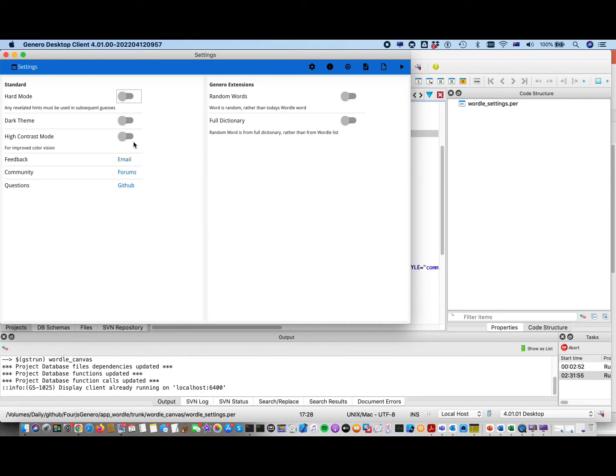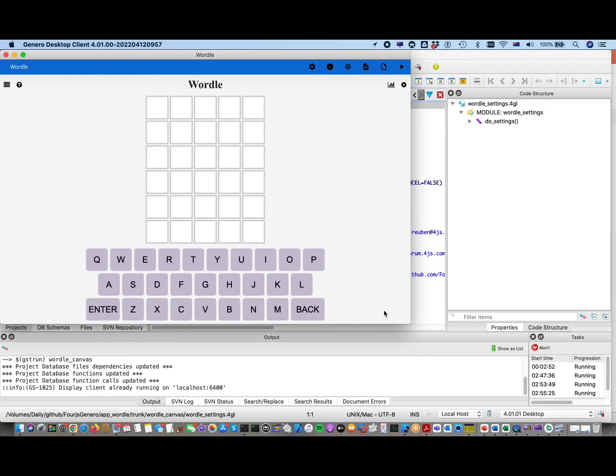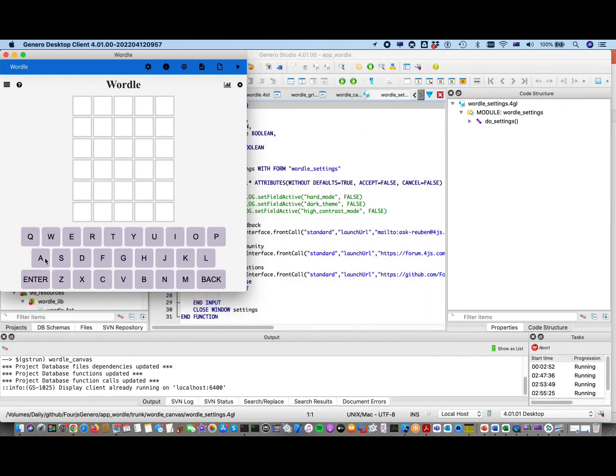So you can imagine a typical business application. You can have more widgets, probably lots more edits. Probably also going to use tables, which I don't display in this app, but you get nice looking business application screens. I like doing this example, so I'm going to run my Wordle application on lots of different devices, just to show you that universal rendering looks the same on all of them. So first one, desktop. There we are, it's running in the GDC, our desktop client.